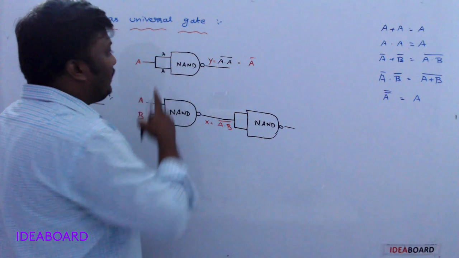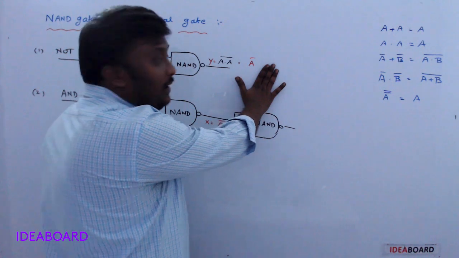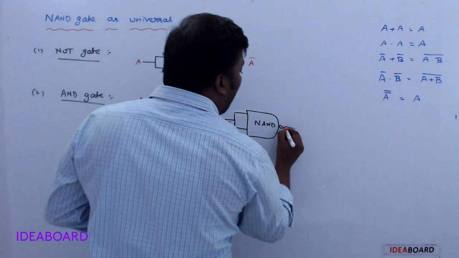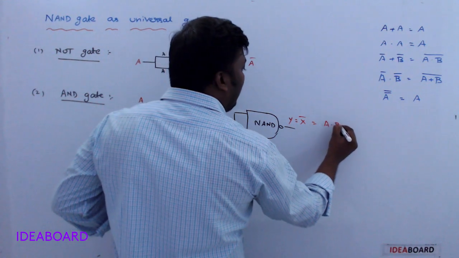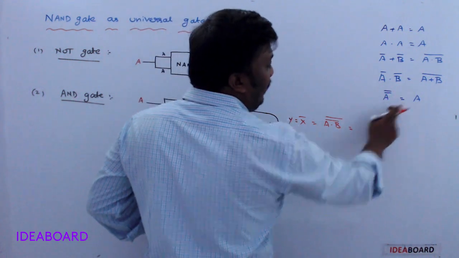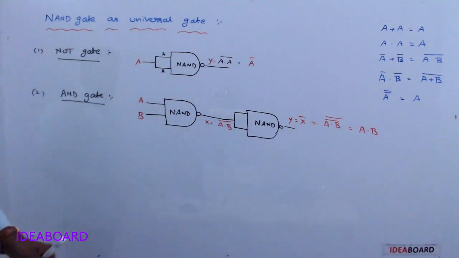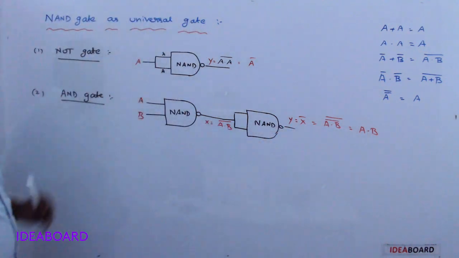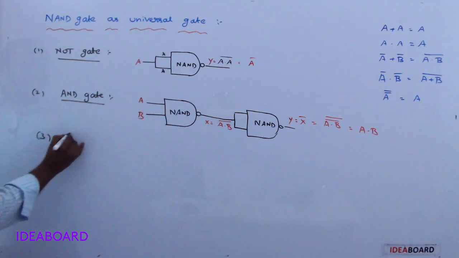This is similar to the NOT gate, or not? So whatever input you give, it just makes a complement. So here the input is the complement of A dot B. So the output is the complement of this one, X bar, nothing but A dot B complement whole bar. A double complement value is A, so A dot B double complement value is A dot B. So inputs are A and B, output you get A dot B, nothing but the AND gate. It is the function of the AND gate. Clear or not?